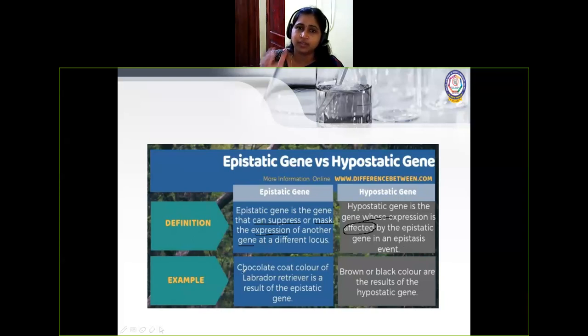Example, we are going to see dog's coat color. If you take a Labrador dog, fawn color will be there, then black color will be there, chocolate brown color will be there. That we are going to see as an example here.